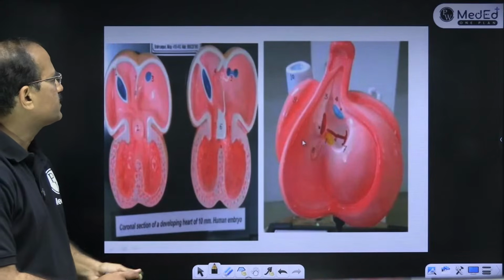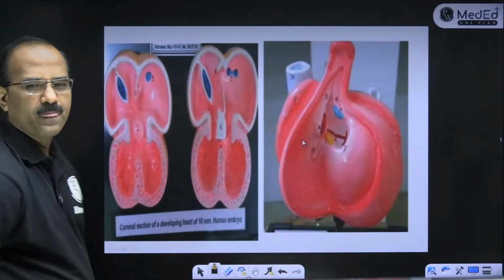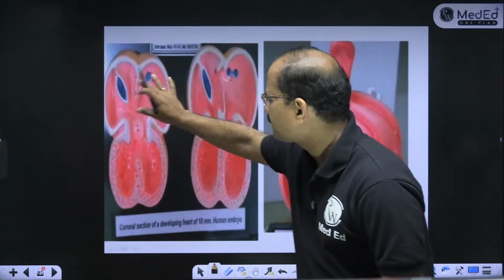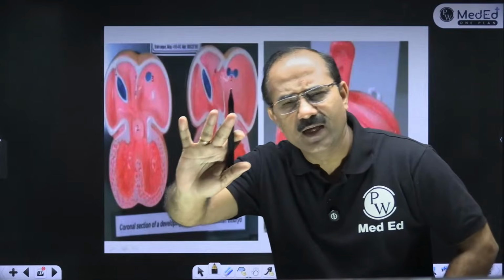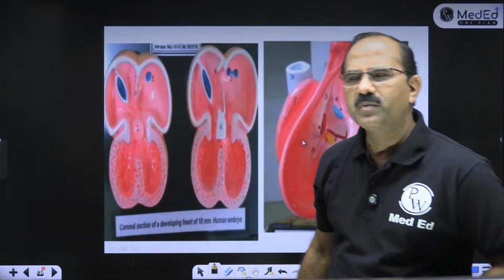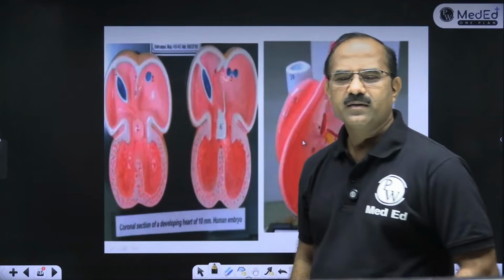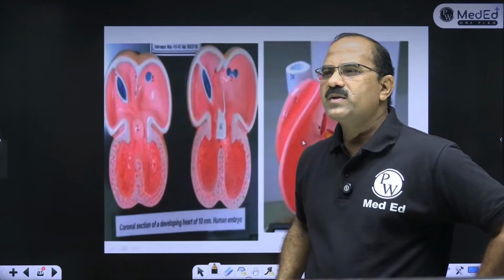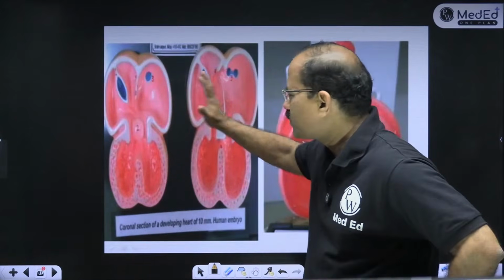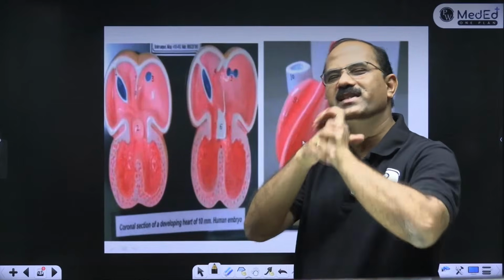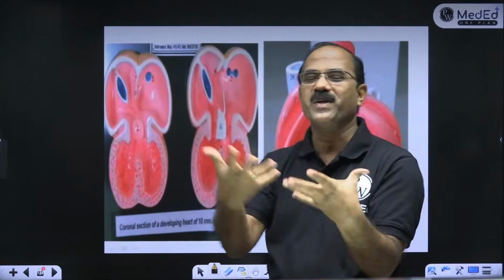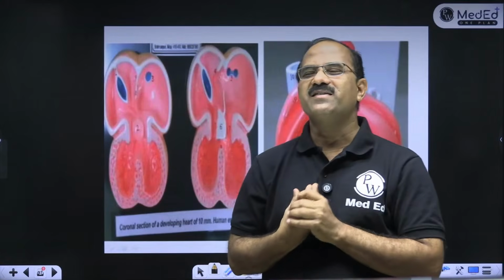Chalo, answer this. What is this model showing? What is this model showing? Model, just model identify करना है आपको. Then everything is theory. फिर बाकी सब theory होता है. Come on, students, come on. Can you tell me what is this model showing? You know this, you know this. Come on. A very, very easy model. अगर ये आता है तो I'm very happy. Yes, as a student to answer.